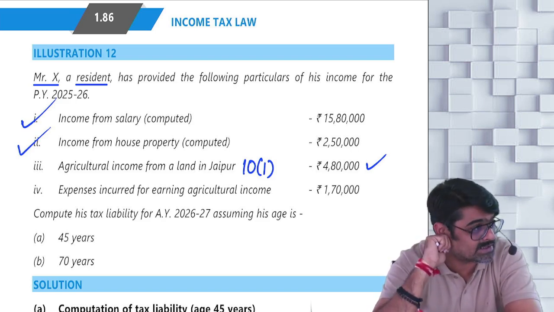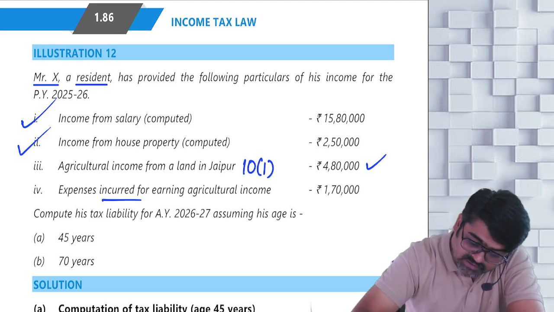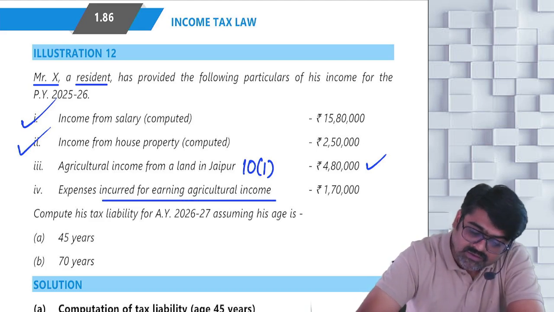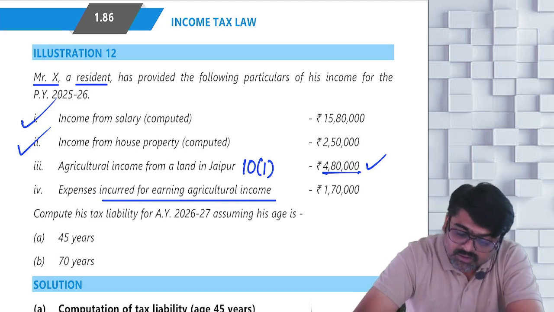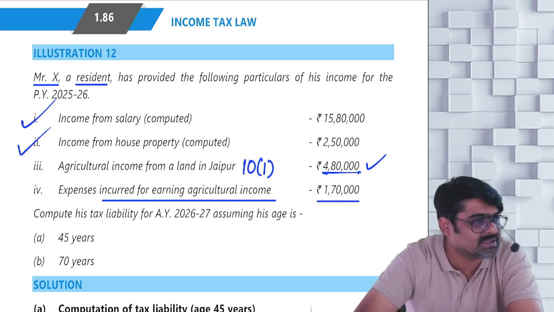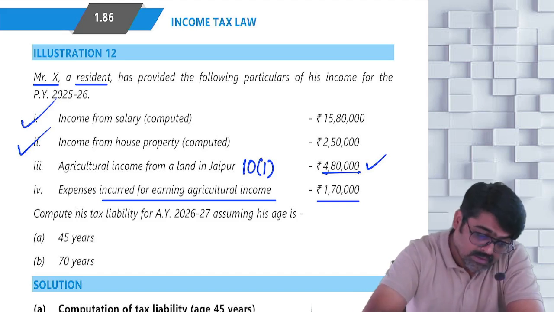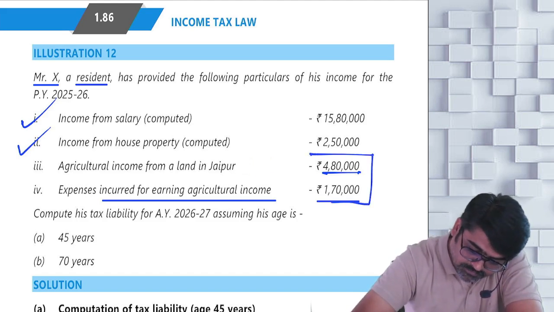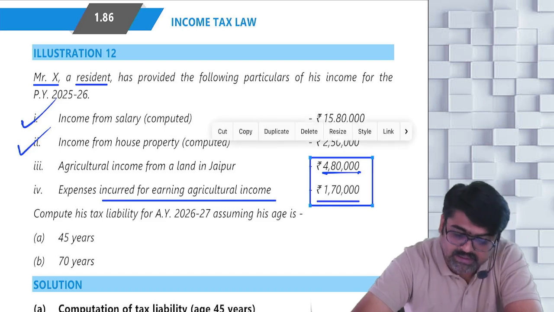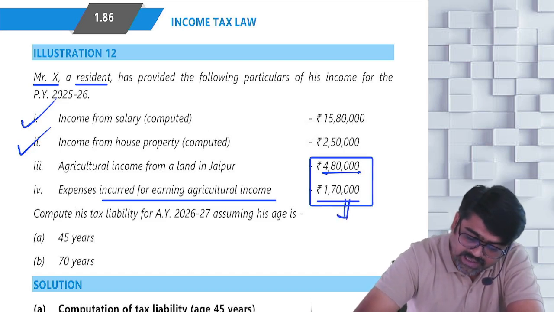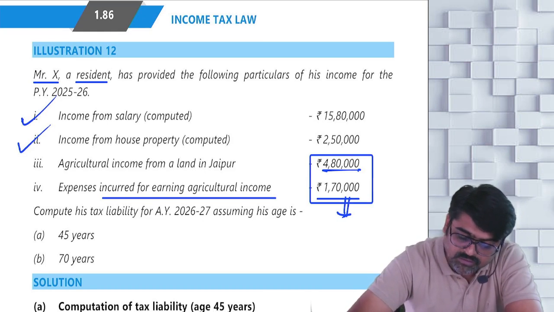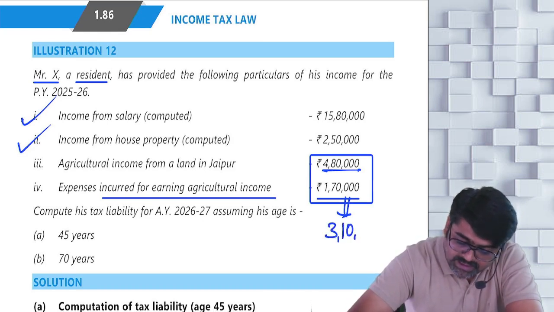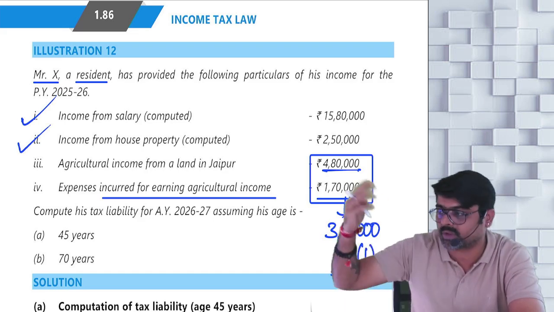do the partial integration. So first, see, expenses incurred for earning agricultural income. Since the agricultural income is exempt, the expenses incurred to earn agricultural income will not be considered. But under 10(1), which income will be exempt? This net agricultural income will be exempt. So how much is the net agricultural income? Tell me. 480 minus 170. It will be 3,10,000. This is net agricultural income. This is exempt under section 10(1), which is more than 5,000.